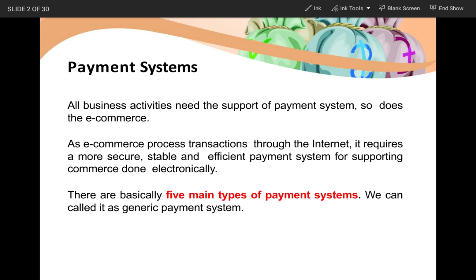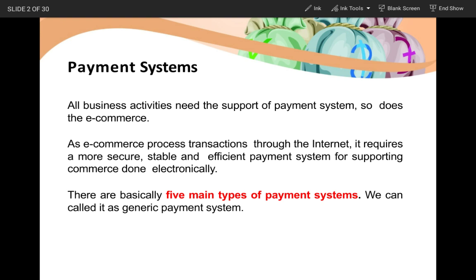As e-commerce processes transactions through the internet, it requires a secure, stable and efficient payment system for supporting commerce done electronically. So everything is going to be done through electronic means, through digital media. So you require transactions also to be done in the digital way. So we need to secure our transactions so that they can be done without any hindrance.